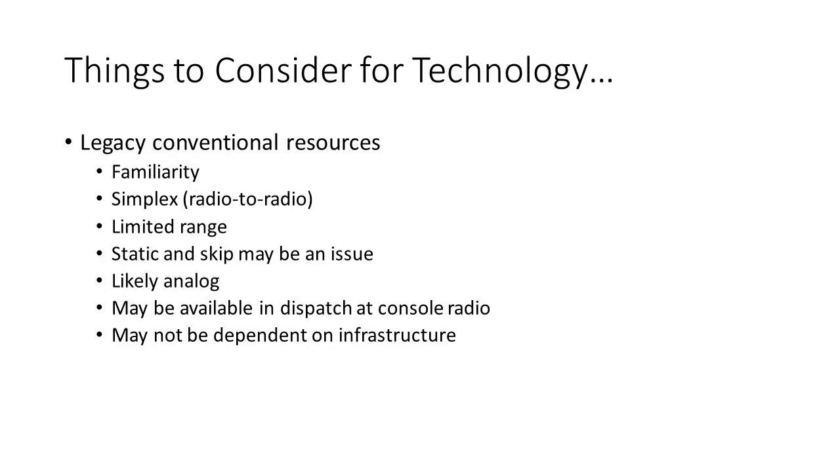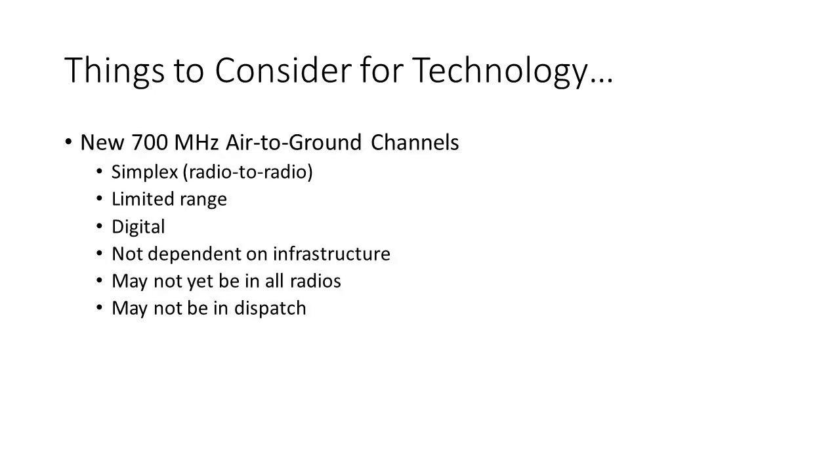When it comes to technology, there are several things to consider. For legacy conventional resources, those generally are familiarity with the channel, simplex operations that do not rely on infrastructure, limited range, could be analog, potential for static and skip to interfere with communications, may not be available in dispatch. For the new 700 MHz air-to-ground channels, please remember, they are digital simplex channels and will have limited range. They are not reliant on infrastructure. They may not be in all radios, and will likely not be available in dispatch.